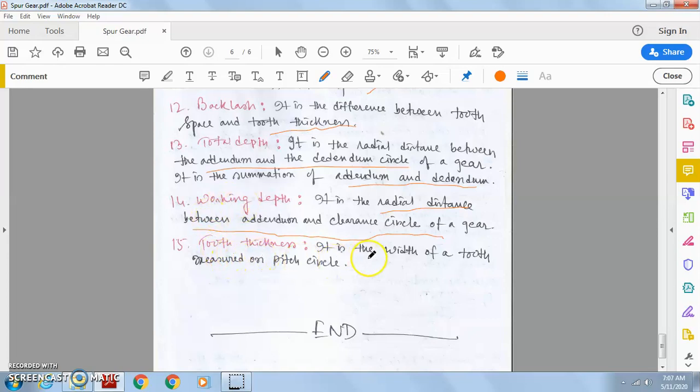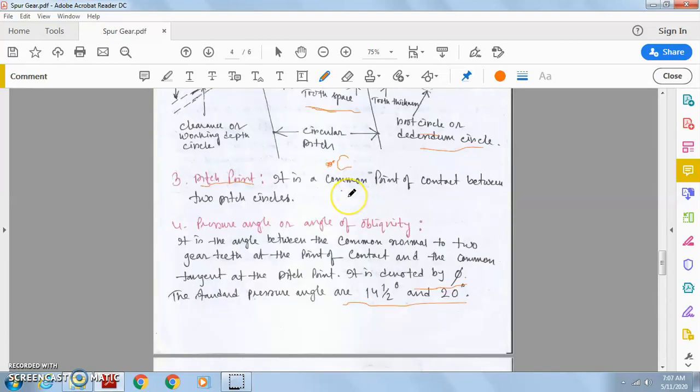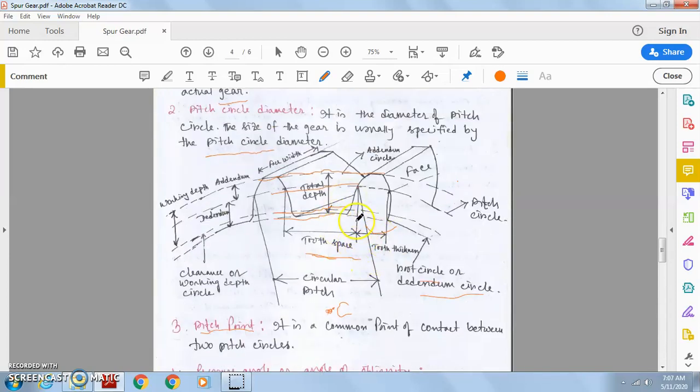Tooth thickness is the width of the tooth measured on the pitch circle. Here we see this is the tooth thickness, and tooth thickness must be measured on the pitch circle. As I have told you, among all the circles, the pitch circle is the most important circle, and all distances must be measured with respect to the pitch circle. Just go through it.